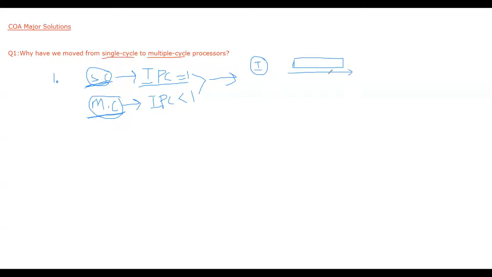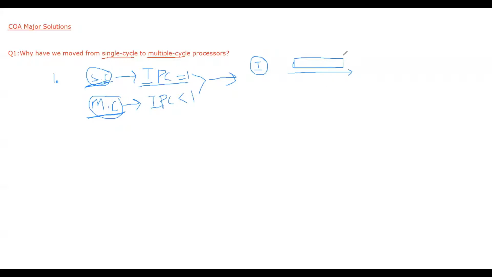Whatever the instruction may be, it should be completed in a single cycle. Even the slowest instruction, the instruction that is taking the most time, should also be completed in one cycle. So the cycle time here depends upon the slowest instruction.